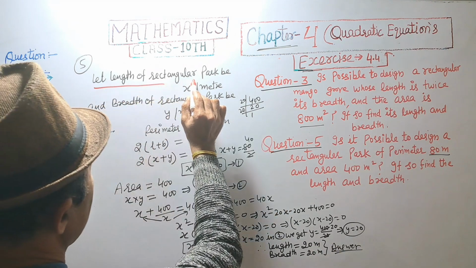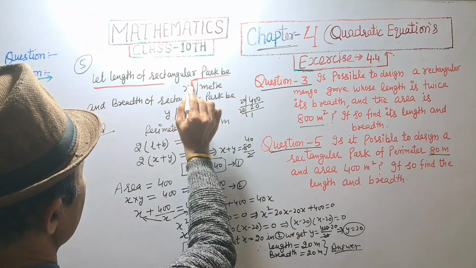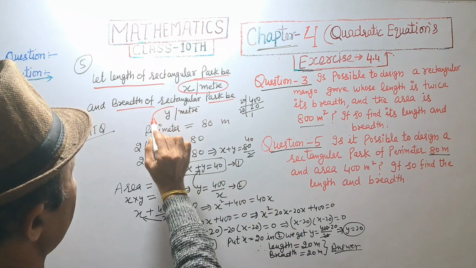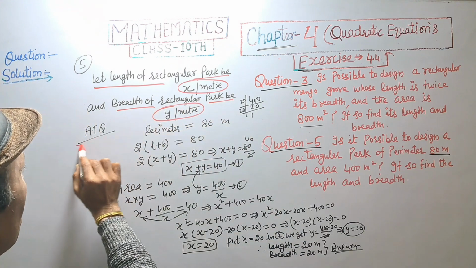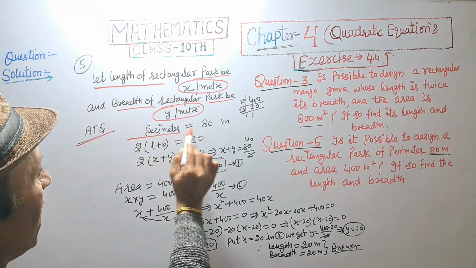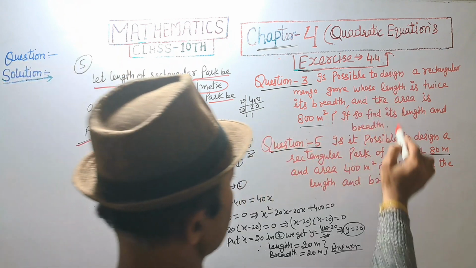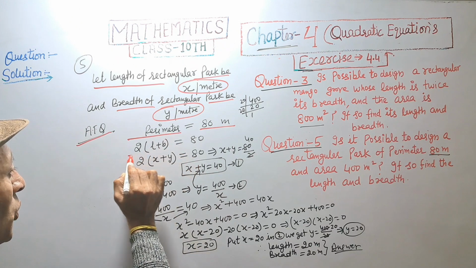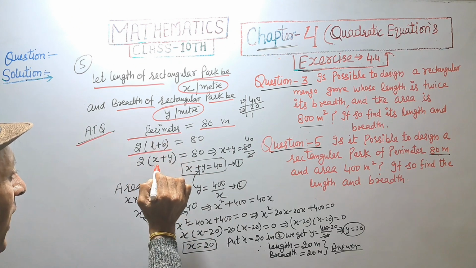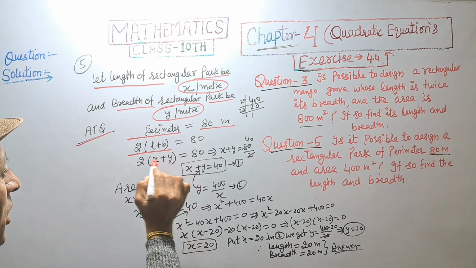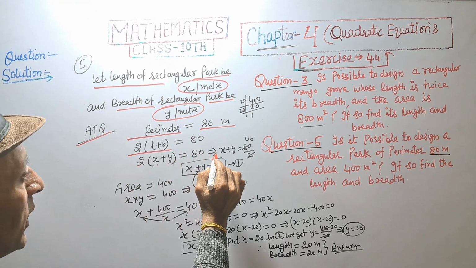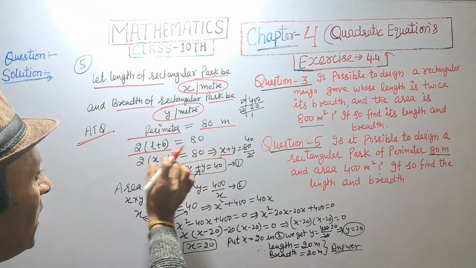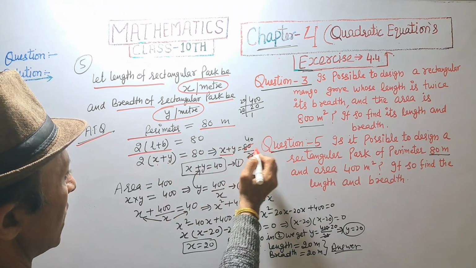Let the length of rectangular park be x meter and breadth of rectangular park be y meter. According to question, perimeter of rectangle is equal to 80 meter. It's given. And perimeter of rectangle is 2 into L plus B. L is x and B is y. 2 into x plus y is equal to 80. This implies x plus y is equal to 80 divided by 2, that is equal to 40.